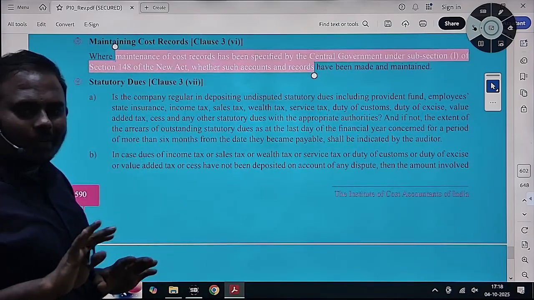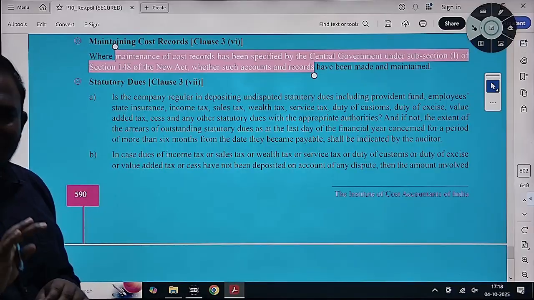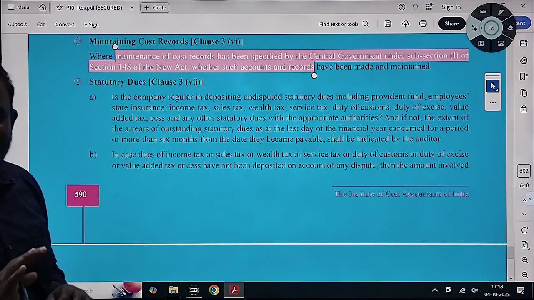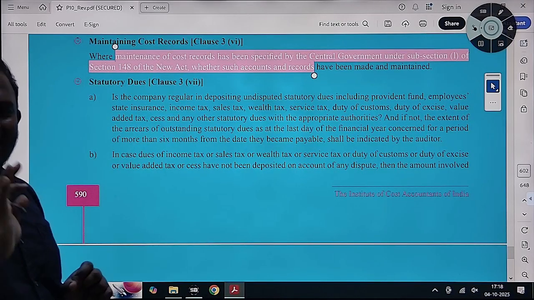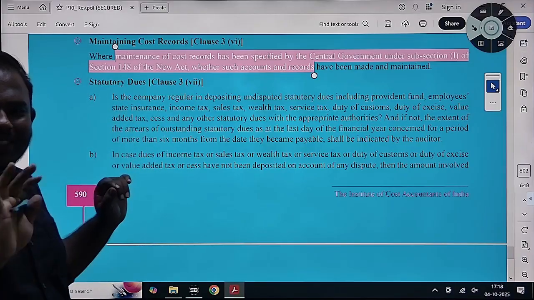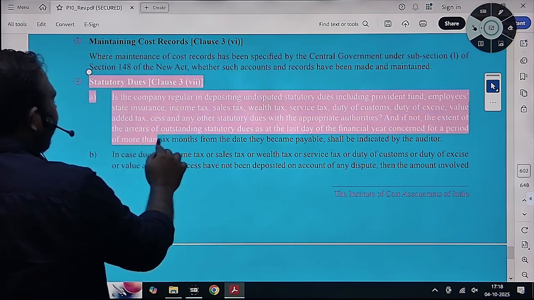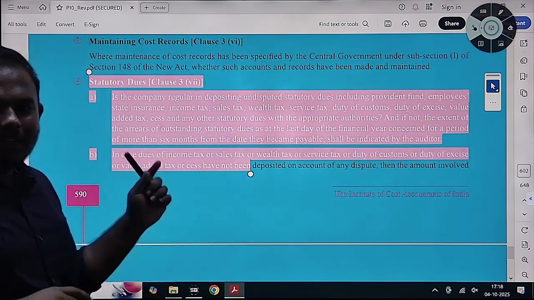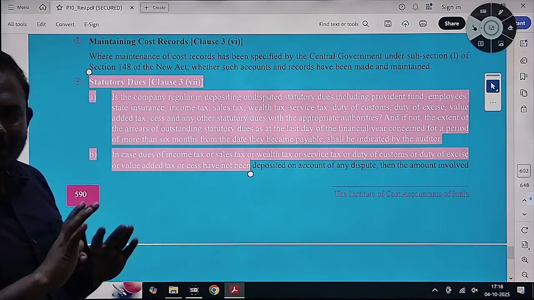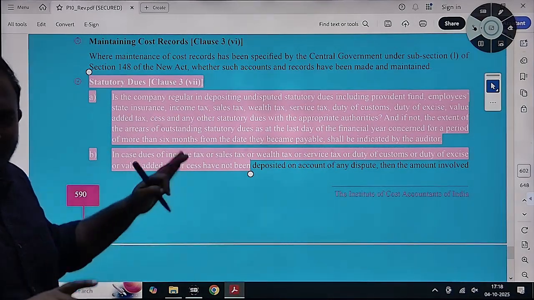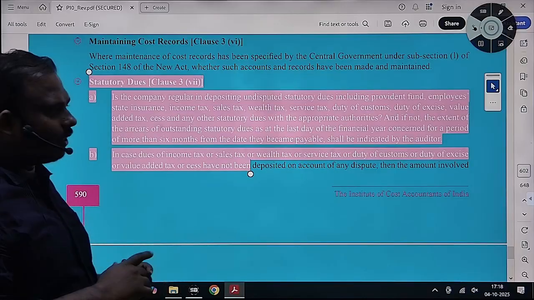And you cannot, that is what it says, if you are believing on someone's report, you need to satisfy yourself, then only at the end you as an auditor will take the responsibility. Statutory dues. Up to now it's okay, compliance you just checked whether proper records, but here onwards it is purely financial.